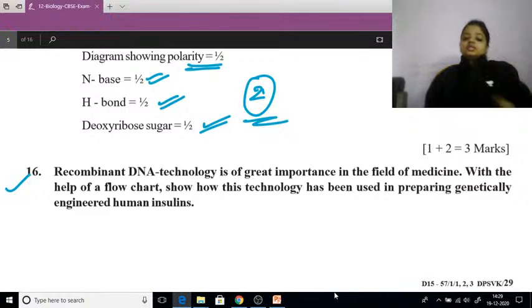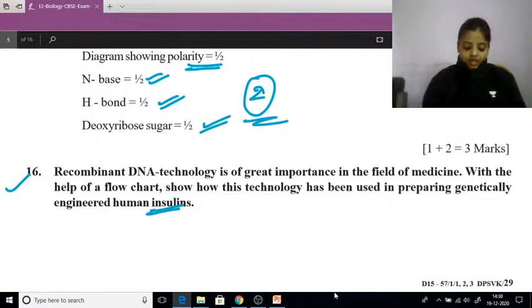Recombinant DNA technology is of great importance in the field of medicine. With the help of a flowchart, show how this technology has been preparing genetically engineered human insulin. So we have to show over here how we can prepare the genetically engineered insulin.